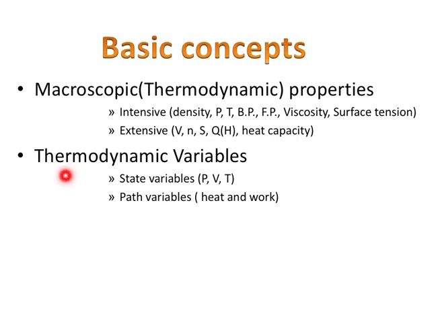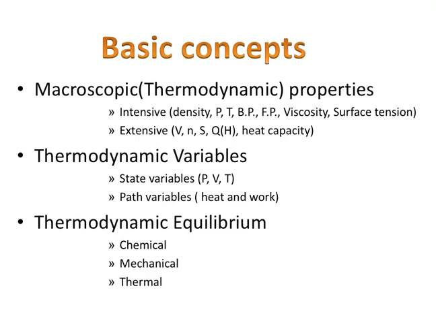Then coming to thermodynamic variables. There are two types: state variables and path variables. State variables depend upon the state of the system, the initial state and final state, and do not depend upon the path taken. Whatever the path taken, they depend only on the initial and final state. For example, pressure, volume and temperature, and internal energy U and enthalpy H. Path variables depend upon the path taken. For example, heat Q and work done. They depend upon which path they took to reach the final state.